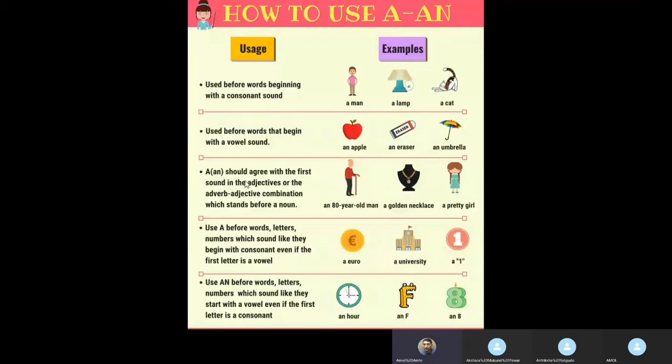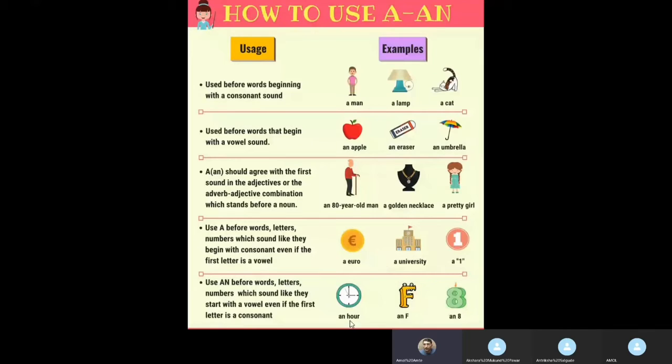We have certain exceptions here, like the word euro. It is starting with E. E is a vowel, but its sound is not a vowel because it is pronounced as "yuro". So it is a consonant sound, and that is why we use "a" before euro. The same is the case with university. We have to remember that it is the sound that matters. The first letter may or may not be a vowel or a consonant; we should see how it sounds.